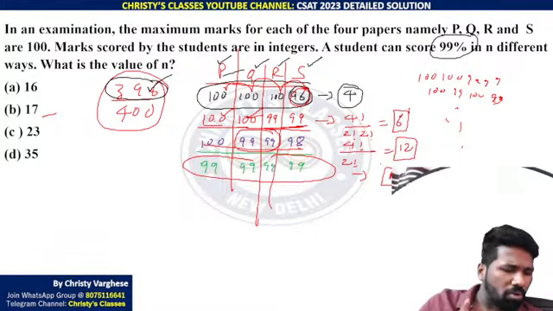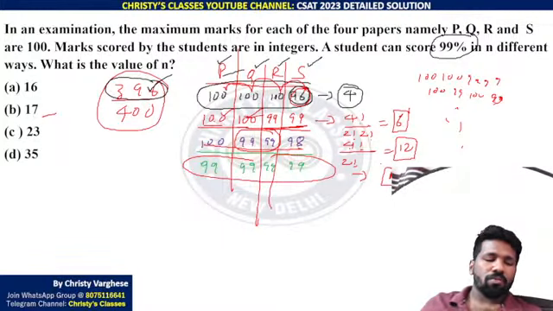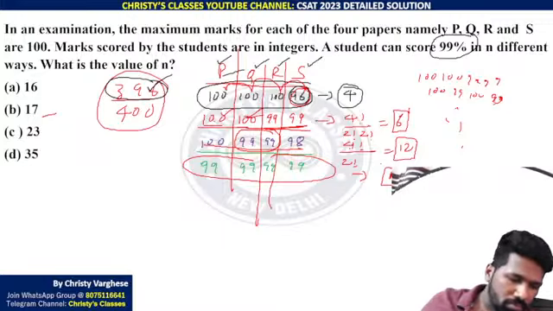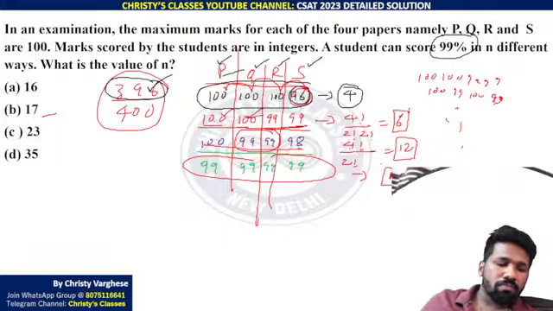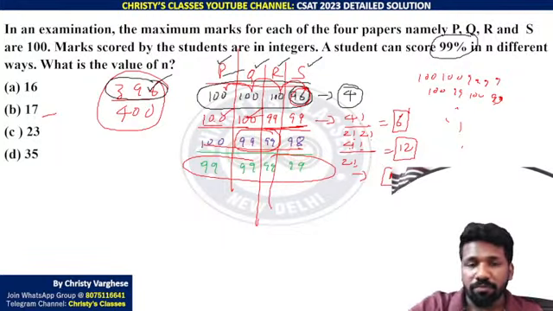Okay, I missed one more possibility. Let me check. Please wait. Yeah, the 97 one I have missed, sorry.